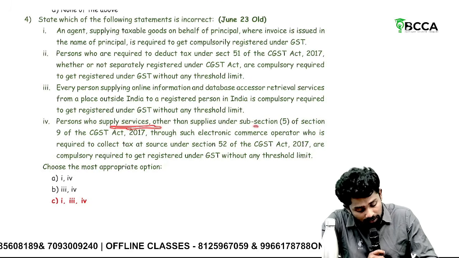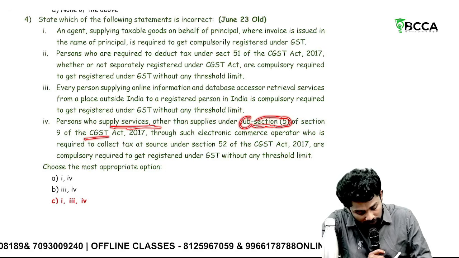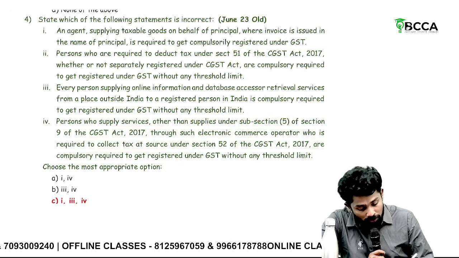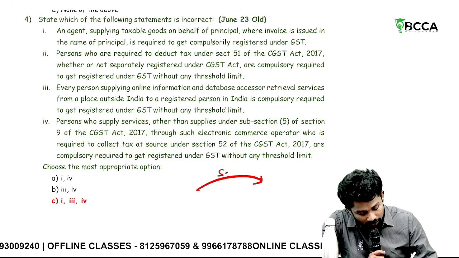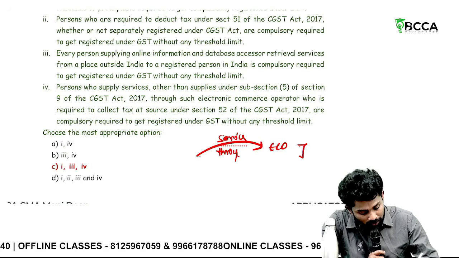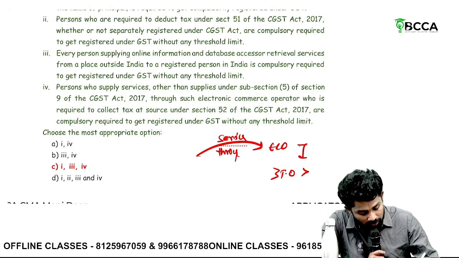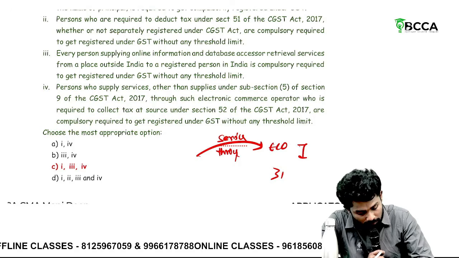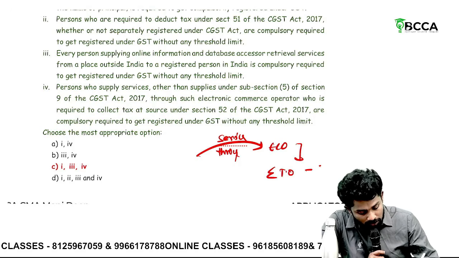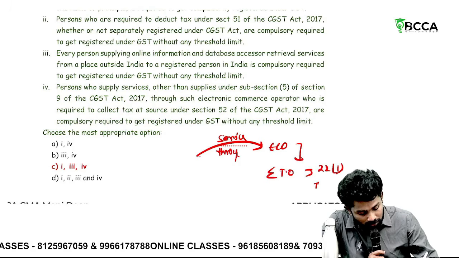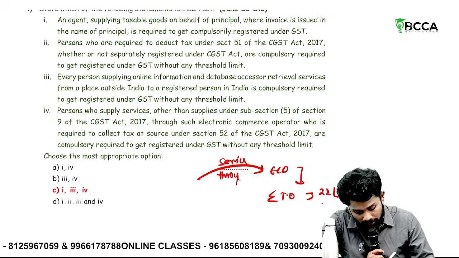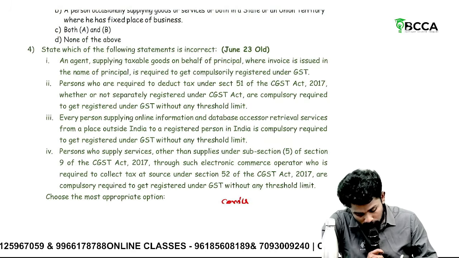A person who supplies services other than supplies under 9 subsection 5 through an e-commerce operator who is required to collect TCS is compulsorily required to register. No. When you are making a supply of service through an e-commerce operator, you will be registering only when your aggregate turnover exceeds the section 22 subsection 1 threshold. That is 40 lakhs, 20 lakhs, whichever would be there. Only when that is exceeded should you register. That's why this is also incorrect. So which are incorrect? 1, 3, 4, 10.